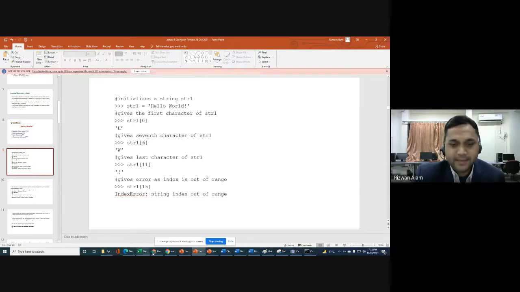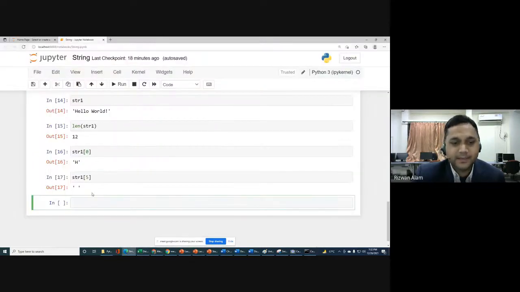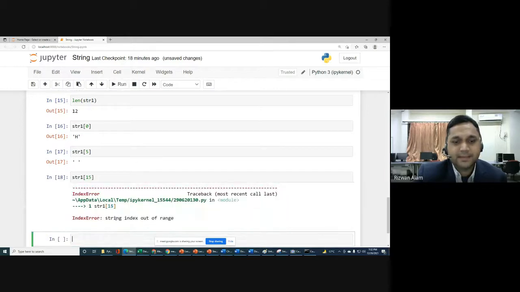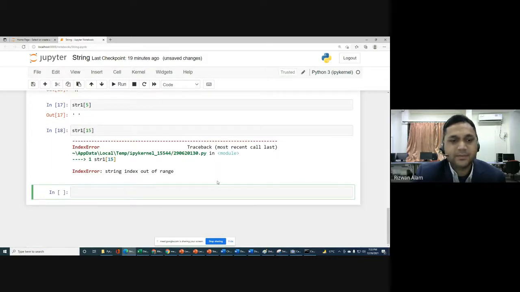And if you are going to write, for example, str1[15], you can see that we don't have index number 15 in our string, because that last exclamation mark has index 11. If you write 15, of course you will get an IndexError, string index out of range. It is the same as what we discussed for lists. If you write any index that is out of range, you will get an IndexError. So that's so simple.